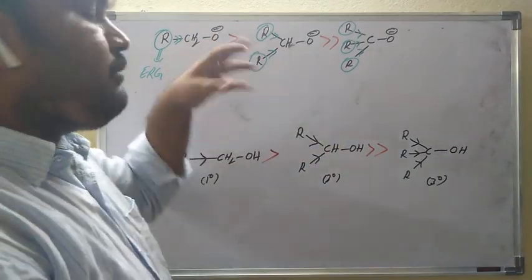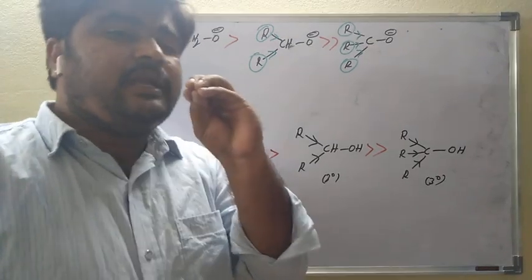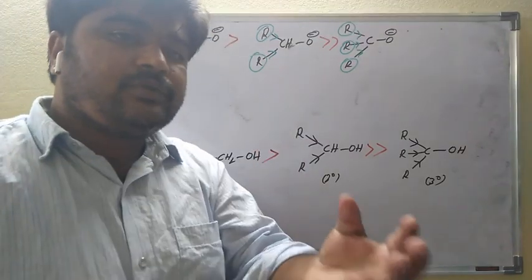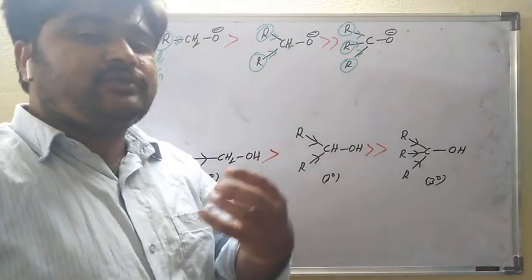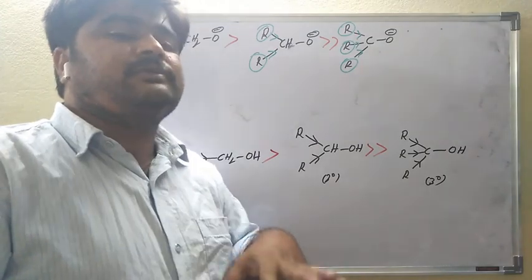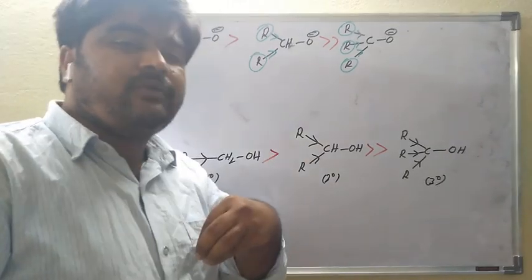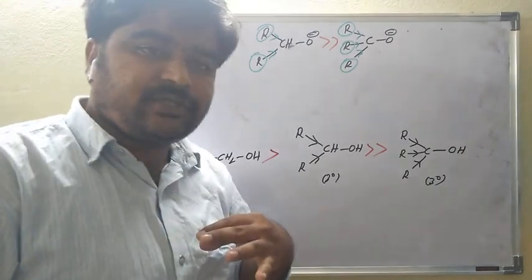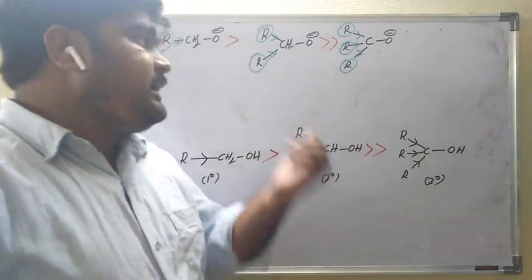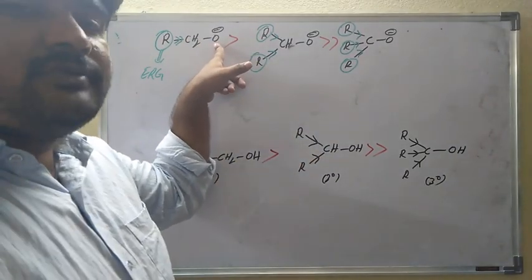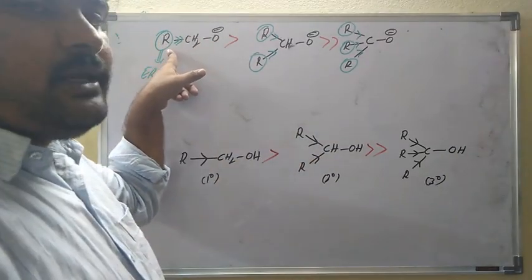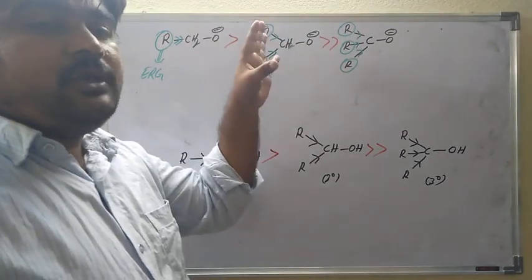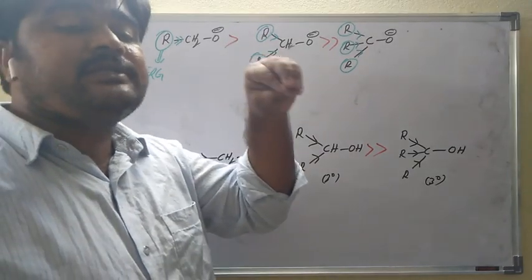You have sufficient, only 10 rupees, but if people come and give you 100 rupees more, you are not taking it. Or if you have already taken sufficient food, it is not entering your digestive system, because you already have enough. Here also it is the same: it already has sufficient negative charge, and the alkyl groups, one, two, three, keep giving more. So electron releasing groups decrease the acidity of alcohol.